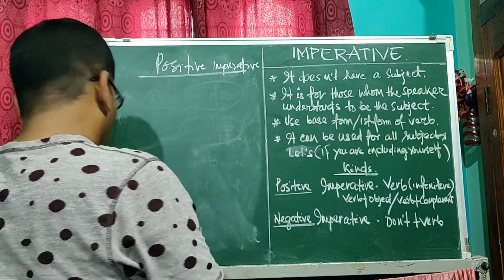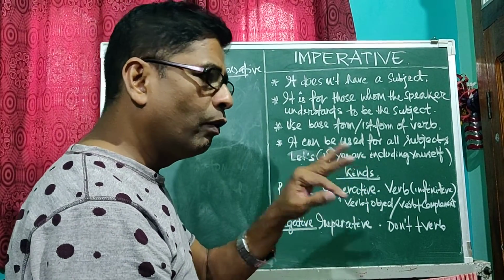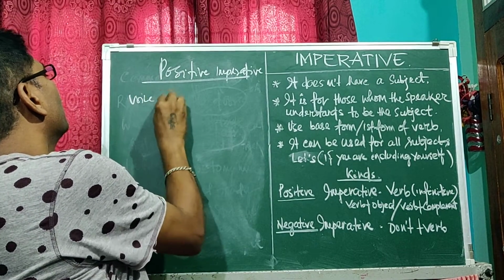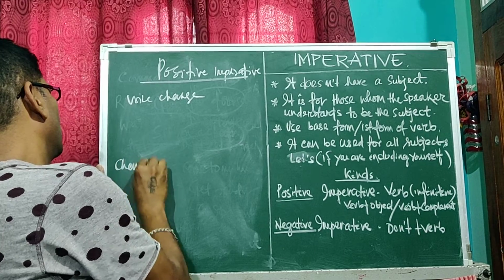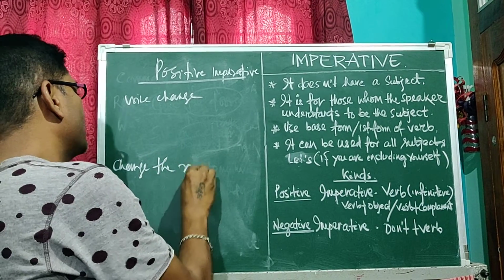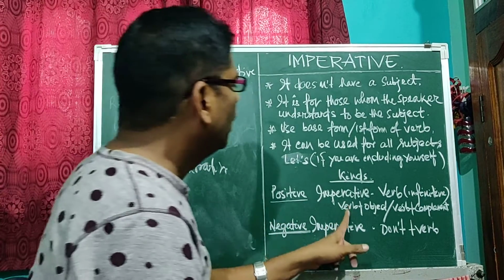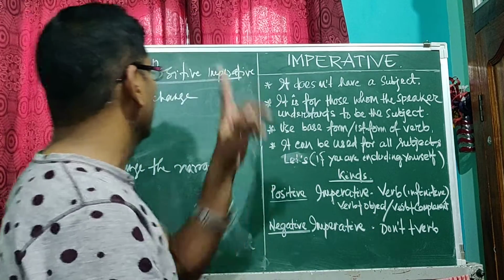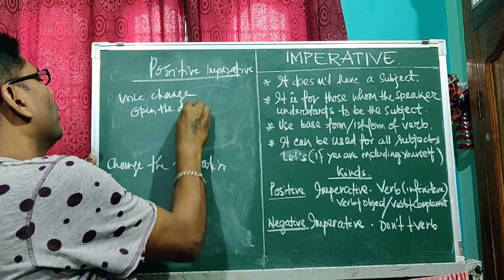We have two duties to make positive imperative: voice change and change of narration. First, the positive imperative verb plus object, for example, open the door.